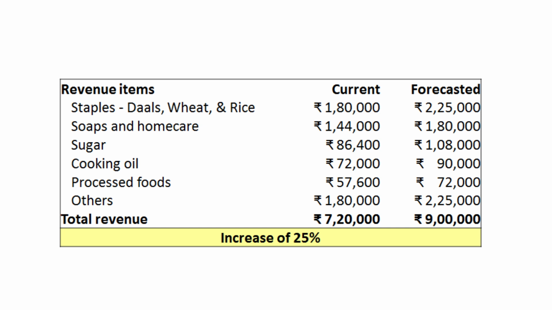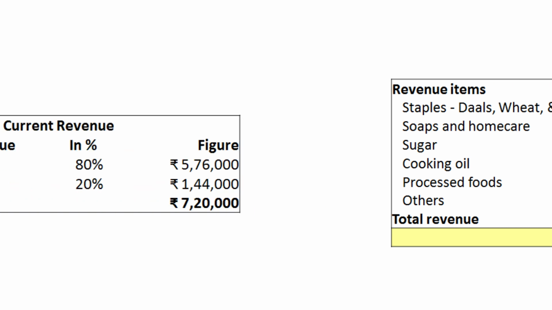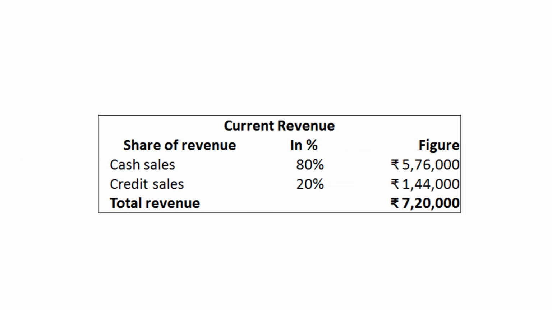Now, Kanku is ready to understand the impact of this strategy on the financials of the business. We will begin by looking at how she forecasts revenues. A majority of Kanku's current customers are from her locality. 80% of her revenue is in cash and the remaining in credit. We can see the contribution of these to the overall revenues. Kanku is not planning to change prices. Hence, there will be no impact on the revenue from her current customers.